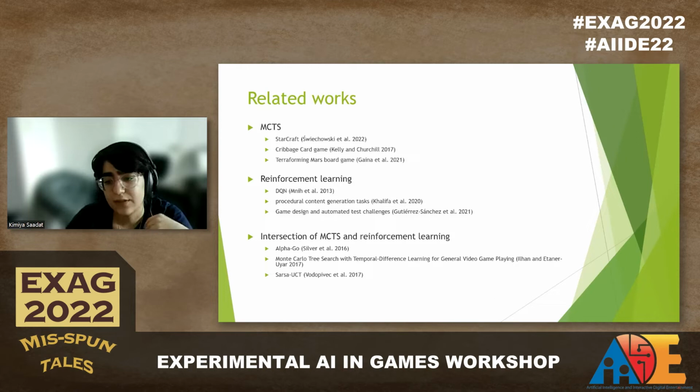Vodopivec et al. in 2017 designed an algorithm based on a TD tree search framework named SARSA-UCT, which used UCT as the MCTS algorithm and SARSA as the reinforcement learning part. They were able to show that bootstrapping and TD backups were beneficial over MC backups in an MCTS-like search. In our proposed work, MCTS backups are not replaced by TD. Instead, our algorithm uses TD as a guide for the MCTS algorithm.